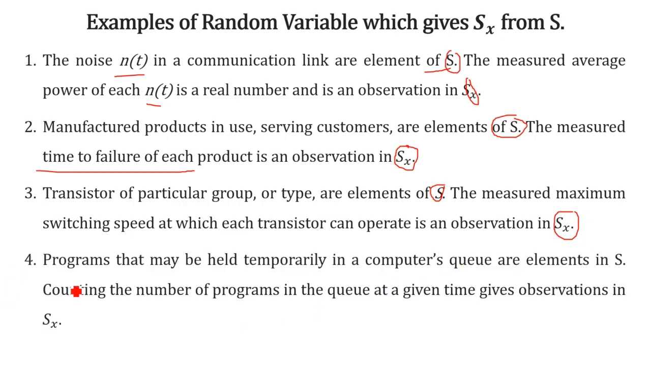One more, the last example, which is related to queues. Computer queues are stored in the S. Then at a particular time interval, how many queues are available? All computer queues are stored in the sample space. Then take any point of time, any time interval. At a particular time interval, a number of queues are available in the program. So that is stored in the Sx here.